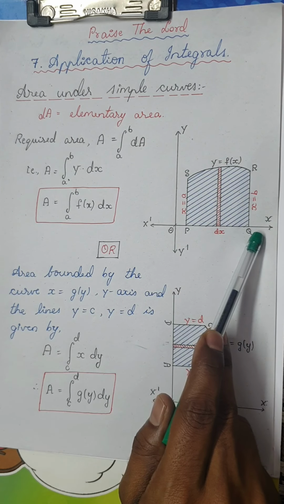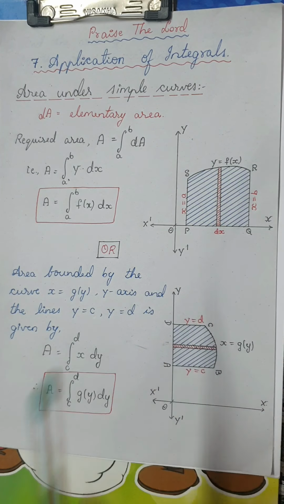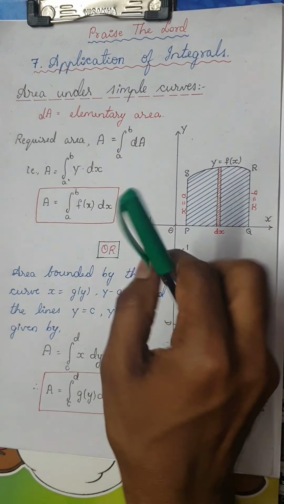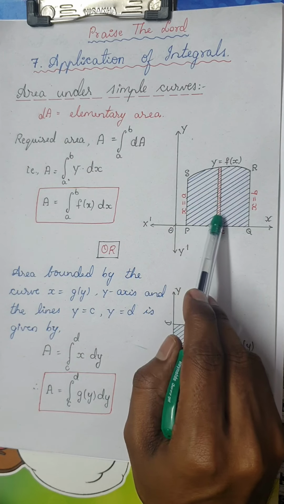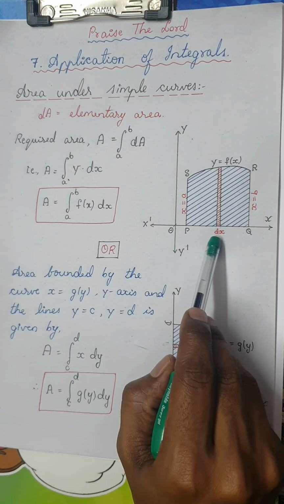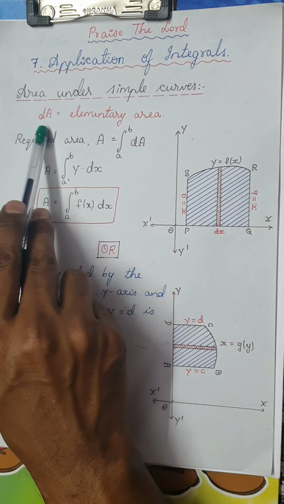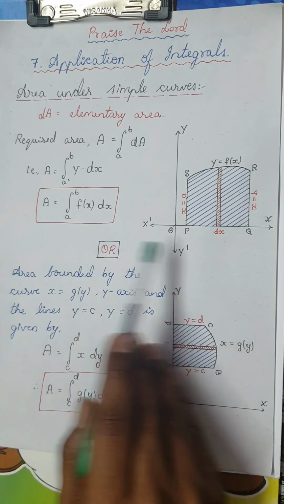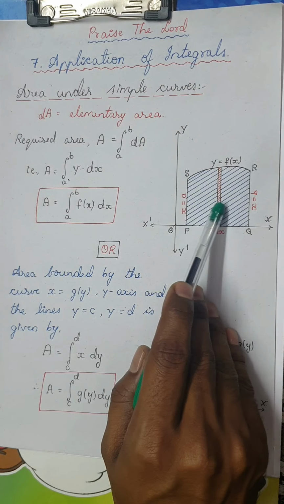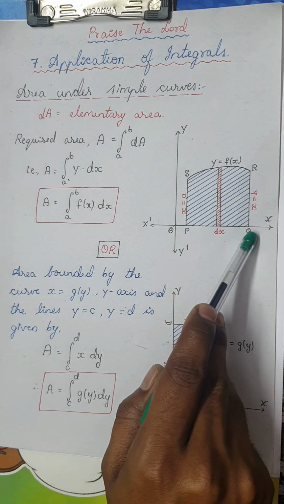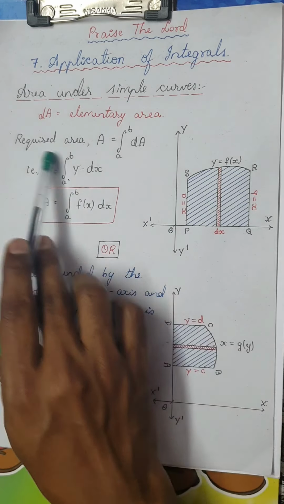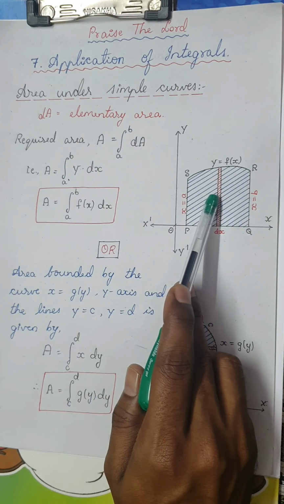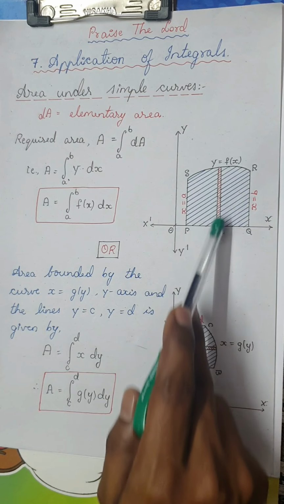It's a very simple thing. Generally, I take a small piece of the curve and find its area. Once I get this area, which we generally call the elementary area, we extend this area from this point to this point. This is actually the concept of area under simple curves. So if I want to find out the area occupied by this curve along the x-axis,